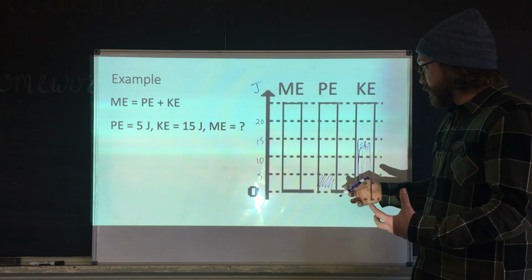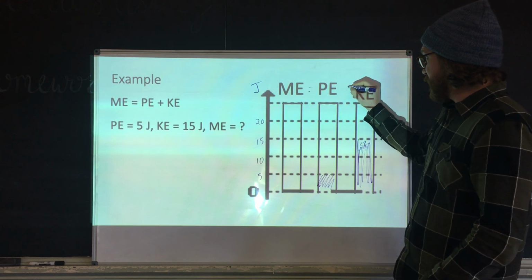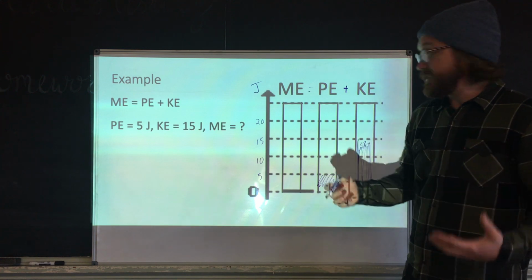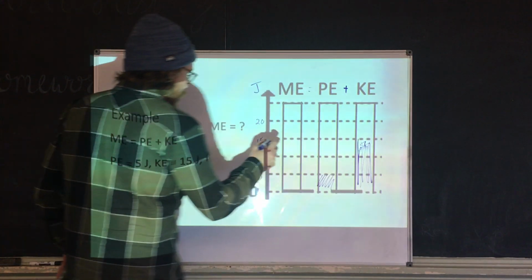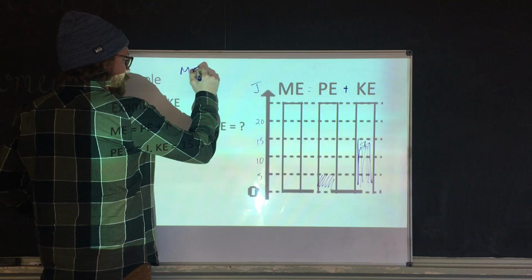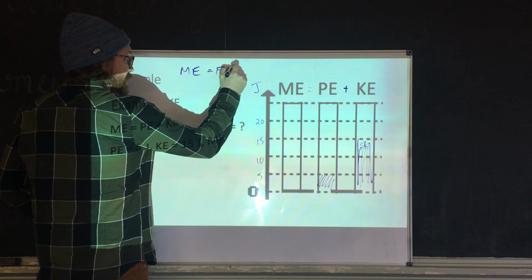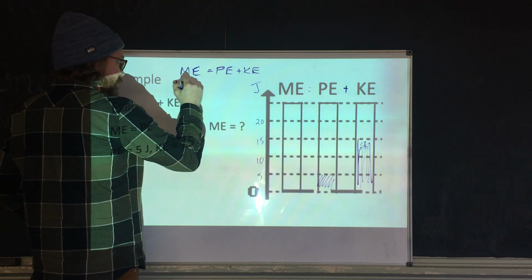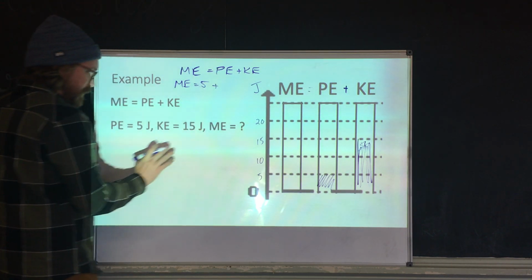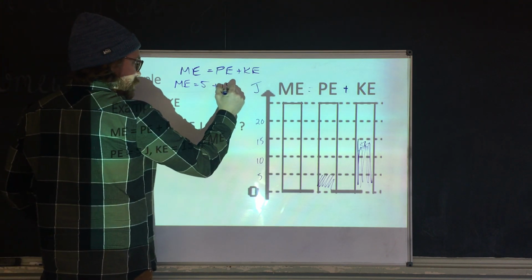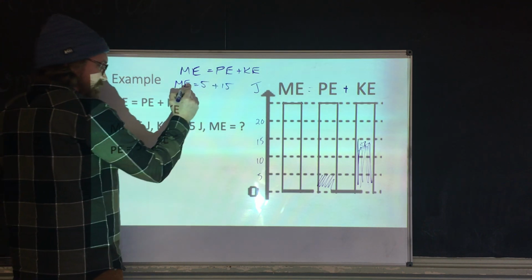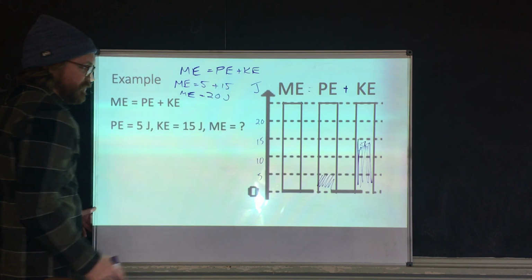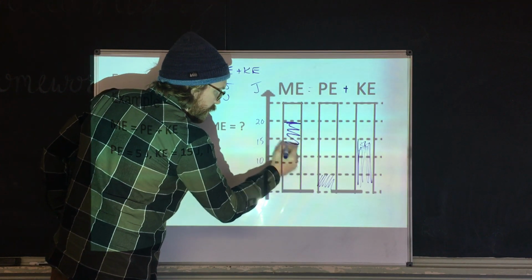Well, all you have to do is, we know mechanical energy equals potential energy plus kinetic energy. So you just add them up. Mathematically, you would have ME equals PE plus KE. Your potential energy is 5, so ME equals 5 plus your kinetic energy, 15. Solve this, 5 plus 15. Hopefully you're way ahead of me here. It's 20 joules. So in our chart here, we'd have this much.